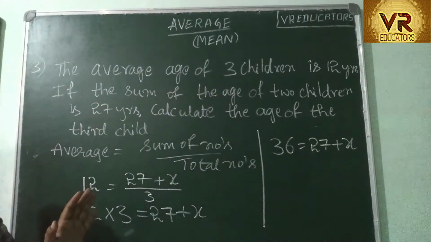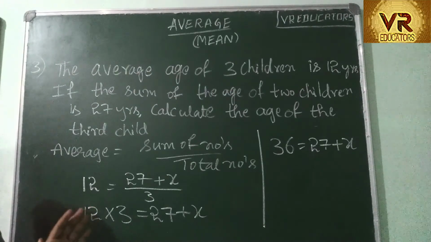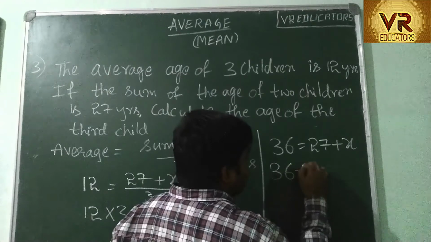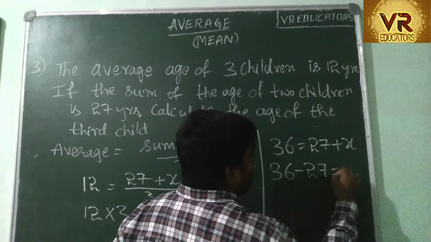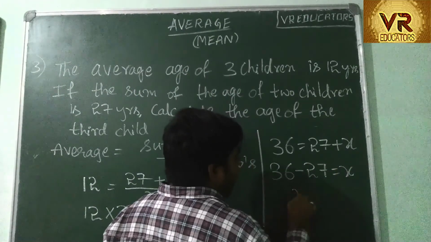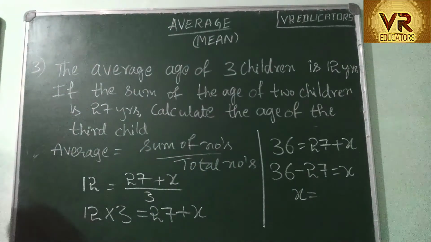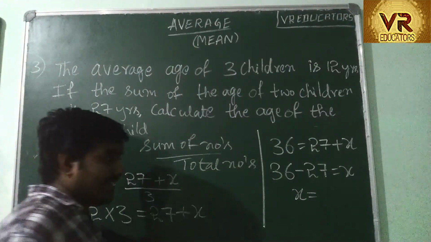If I shift it towards the left side, it becomes minus 27. So 36 minus 27 is equal to x. What is the value of x? 36 minus 27 is 9.